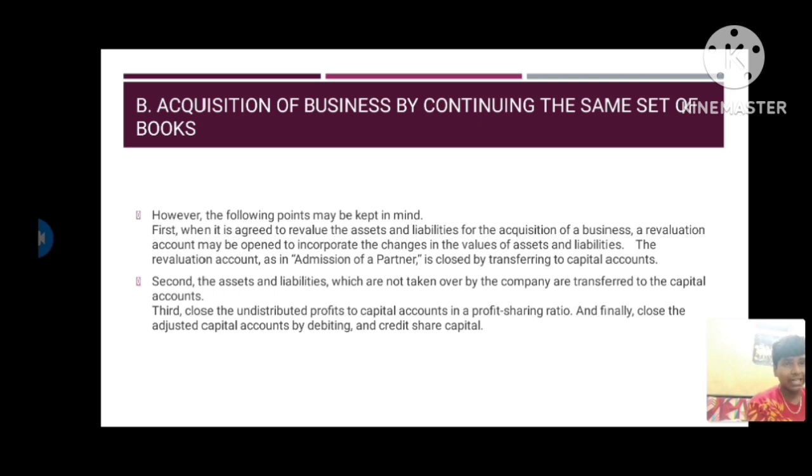So do certain sums, effectively utilizing the opportunities, on how to record the acquisition of business journal entries. Follow this and do certain sums if you want to understand more effectively.